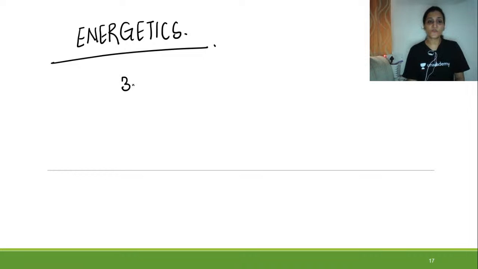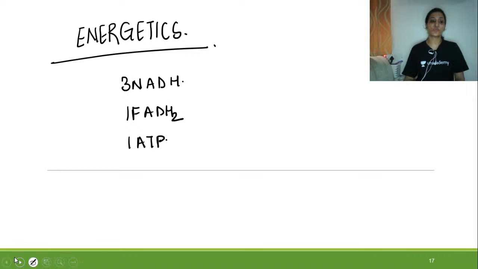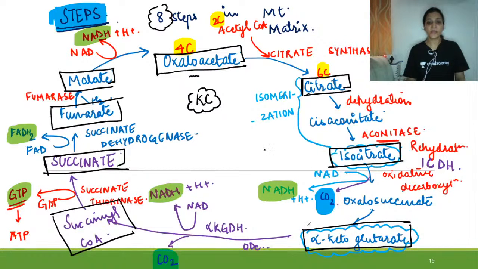So there is production of 3 NADH and there is production of 1 FADH. We'll go back to the cycle also for seeing at which places they are done. So we have to see 3 NADH, right? So 1 NADH here, 1 NADH over here, and 1 NADH over here. I hope you people are seeing where I'm moving my pointer. So laser point. See, 1, 2, and 3. These are the three places where NADH is produced. This is the place where FADH is produced, and this is the place where GTP is produced, which in the end gives rise to ATP, right?